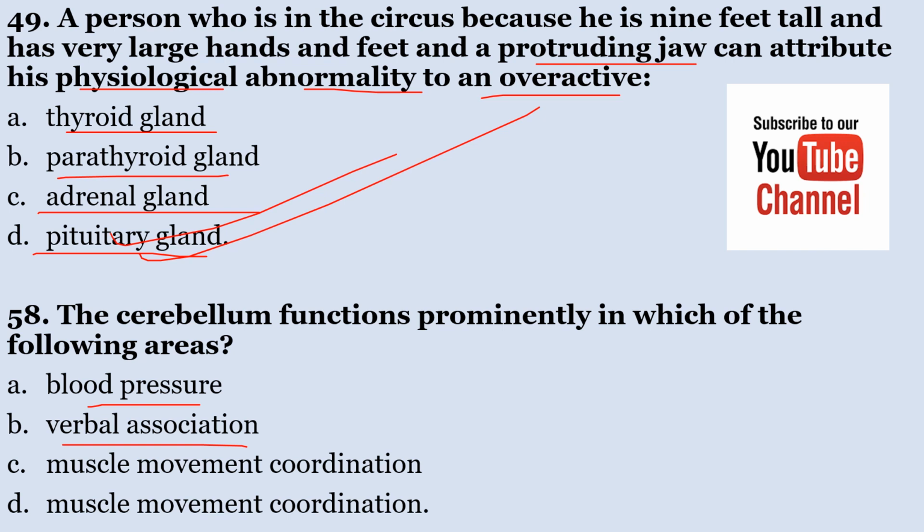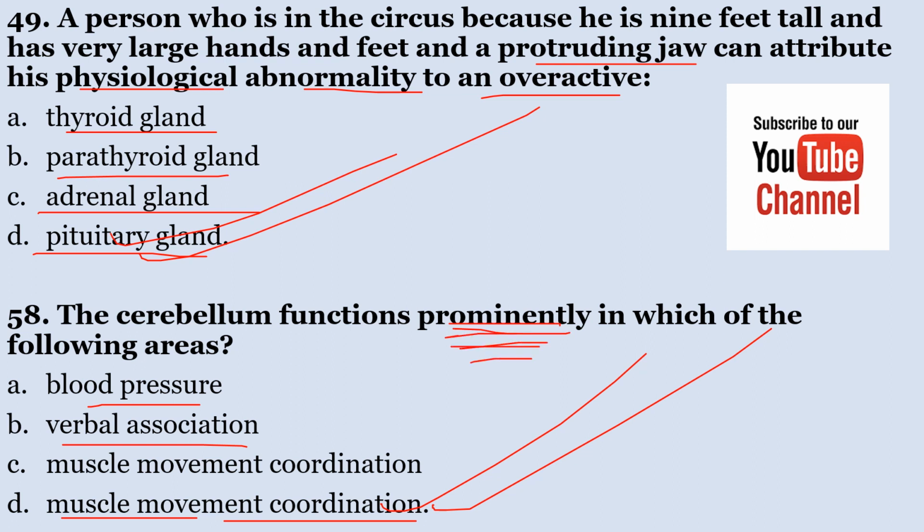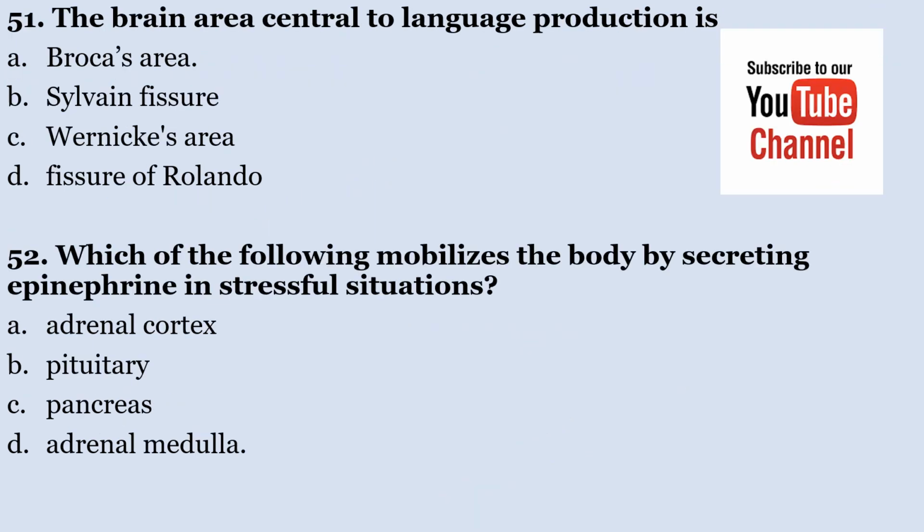C. Muscle coordination. And D. Muscle movement coordination. The cerebellum functions prominently in which of the following areas? You realize that both C and D are a bit similar, but the correct answer here is D. The cerebellum functions prominently, which is the main feature. The main function is muscle movement coordination, while C is only saying muscle coordination, but muscle movement coordination is the correct answer.